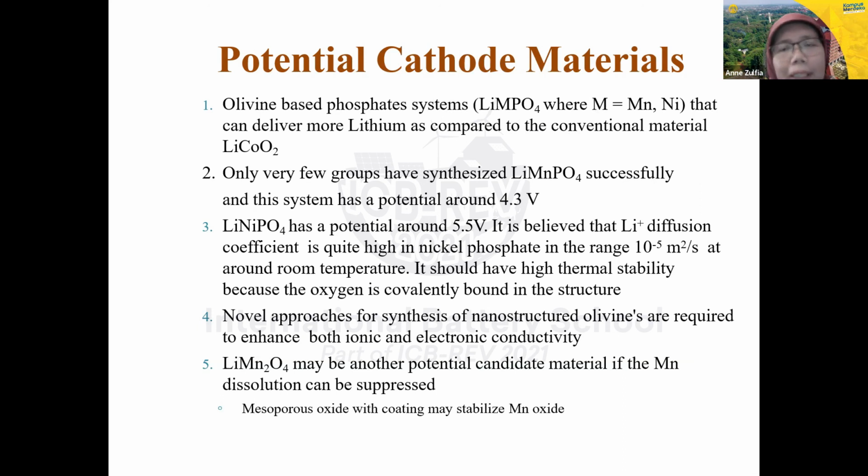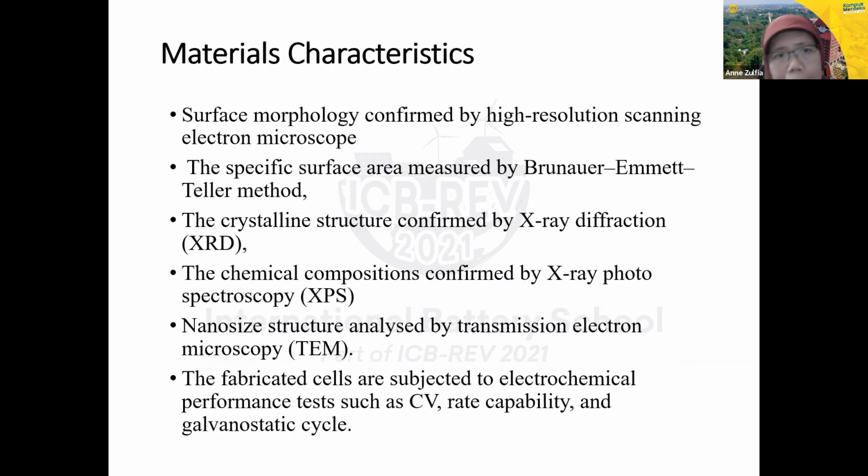It is believed the lithium diffusion coefficient is quite high in nickel phosphate, in the range of 10⁻⁵ meters squared per second at around room temperature. And then a novel approach for synthesis of nanostructure olivine is required to enhance both ionic and electronic conductivity. So this is the potential cathode material, then the material characterization. If you do the research, you have to characterize the material that you synthesize. How to characterize this material?